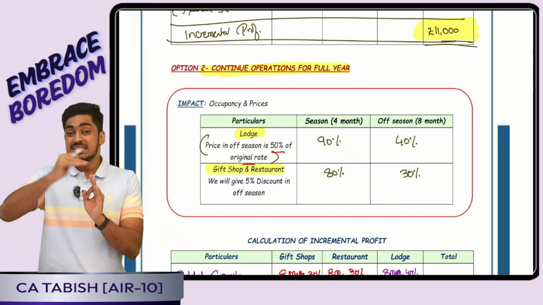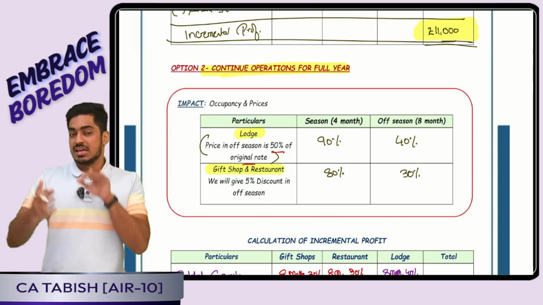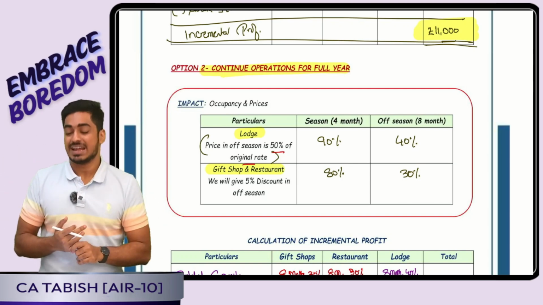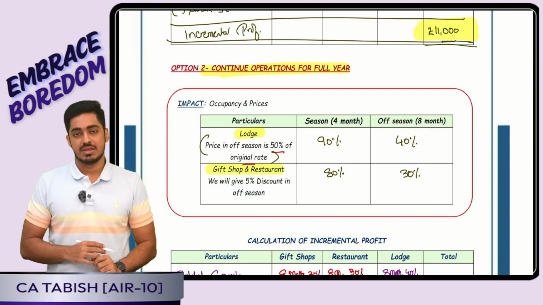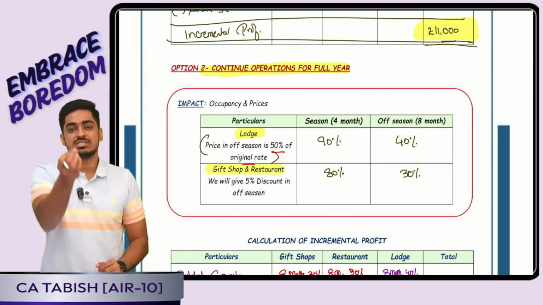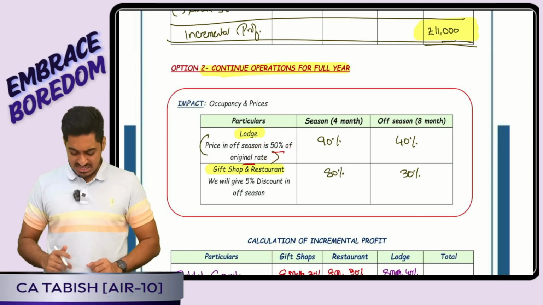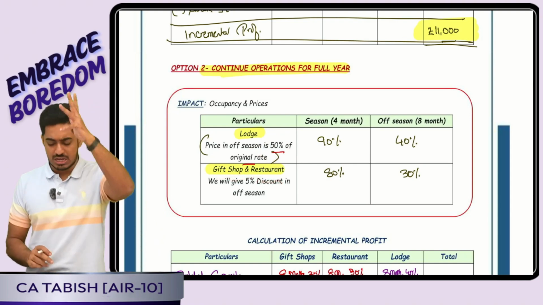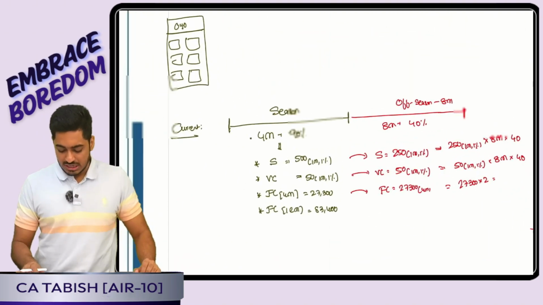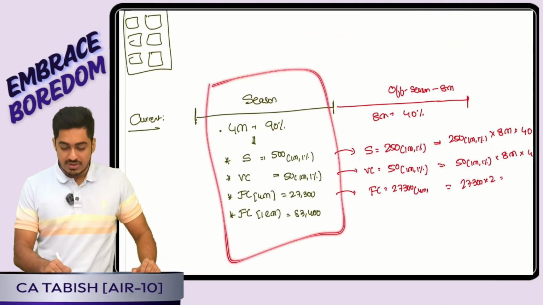But the balance 8 months is off season. That time also I will continue, but that time I will be having 40% only. And because it is off season, I cannot sell at the normal price. I will be giving it at 50%. Similar data structure is available for the gift shop and restaurant also. I will only tell for the lodge. So what I told, this data will anyways continue.